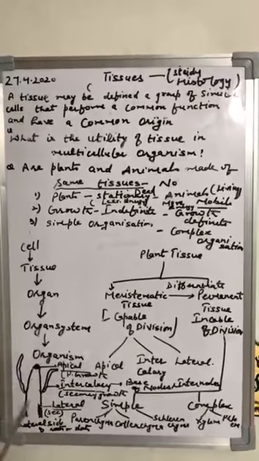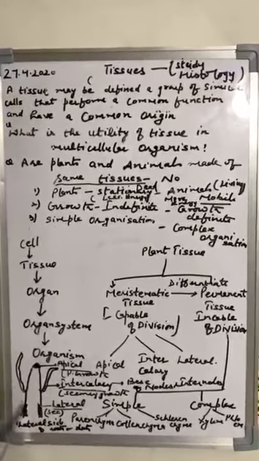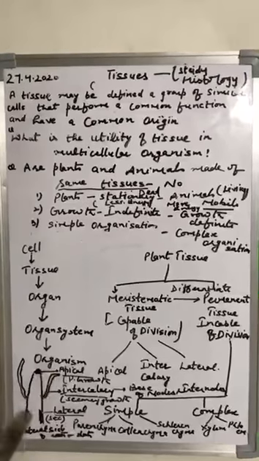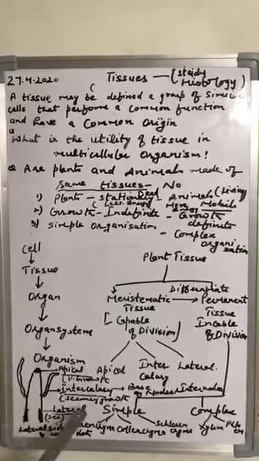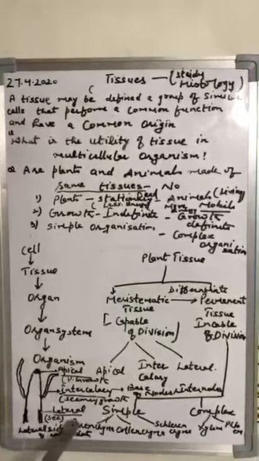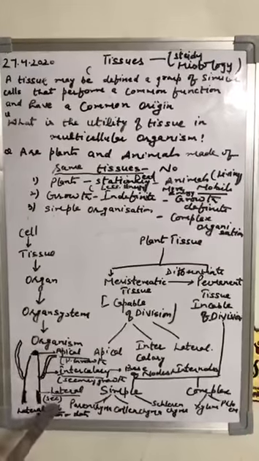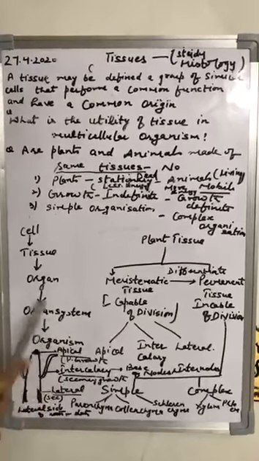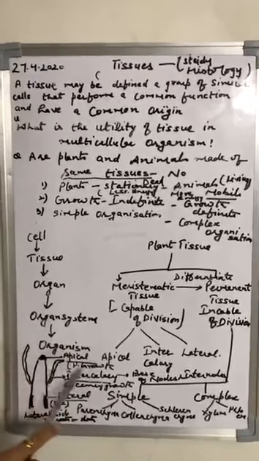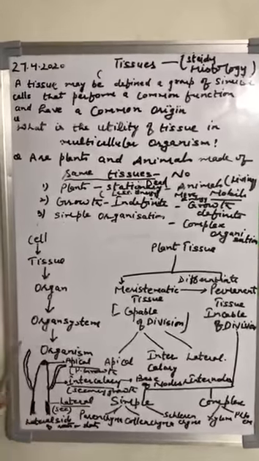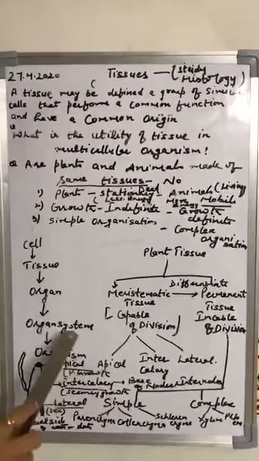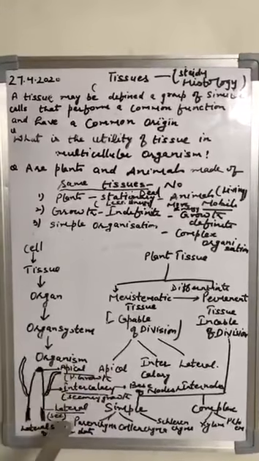Lateral meristem is present on the sides. It is responsible for increasing the diameter. The width of the plant increases, the diameter increases. So intercalary and lateral meristem are responsible for the secondary growth of the plant. And the apical meristem, which is present at the apex region, above and below, is responsible for the increase of length of the plant. So in this way we can see meristematic tissues are responsible for the growth of plants, primary as well as secondary.